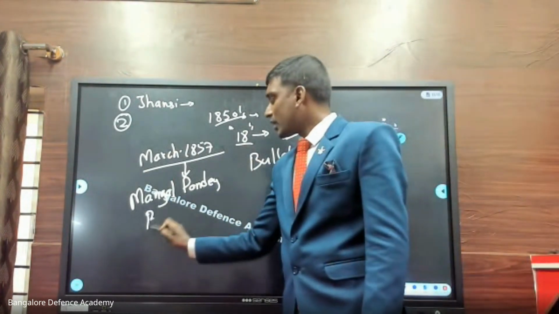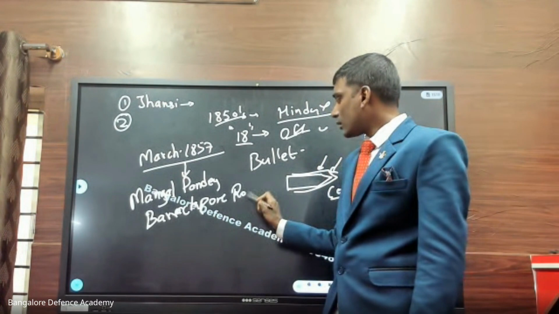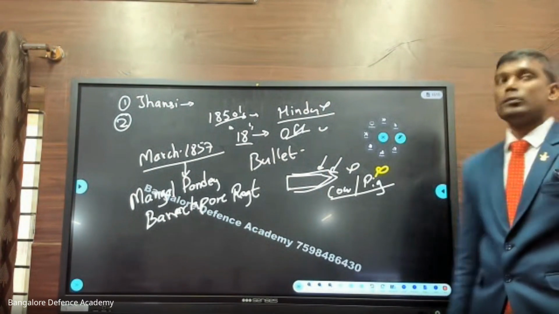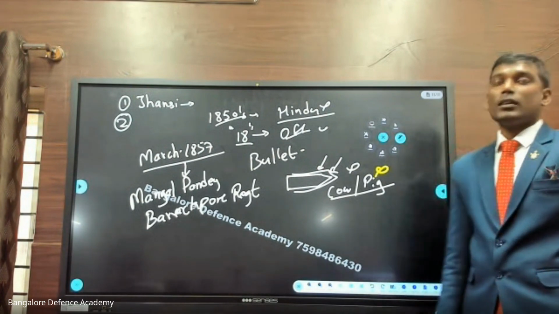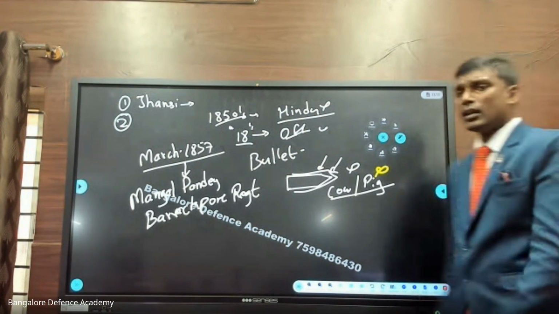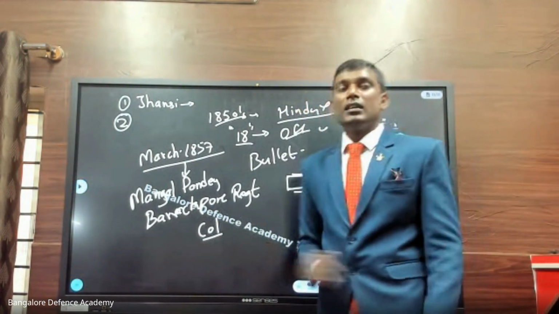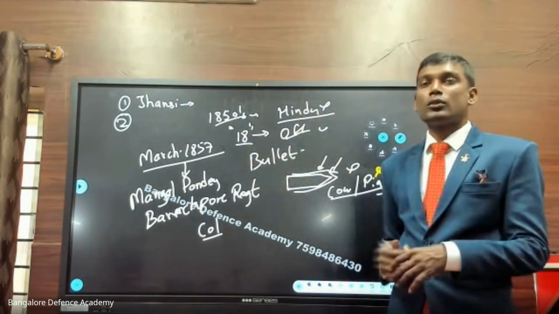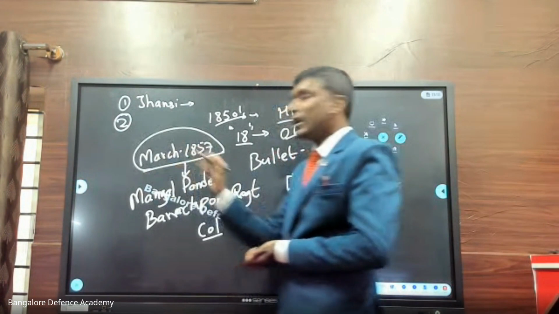Mangal Pandey belonged to a regiment called the Barrackpore Regiment. He belonged to which regiment? The Barrackpore Regiment. He revolted against the decision. He said, no, we are not going to use this bullet. He wanted to raise his concern. But one fine day, he shot and killed one of his senior officers. He stood there and said, we Indians are not going to use this thing. This is happening in the month of March 1857.